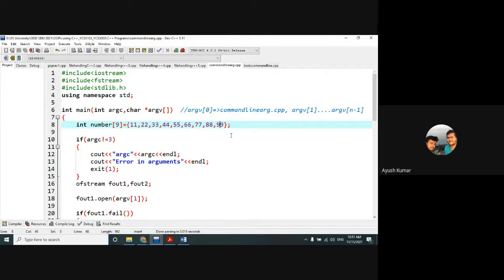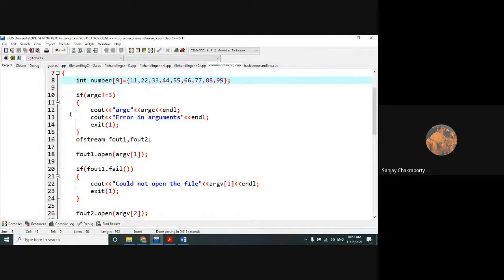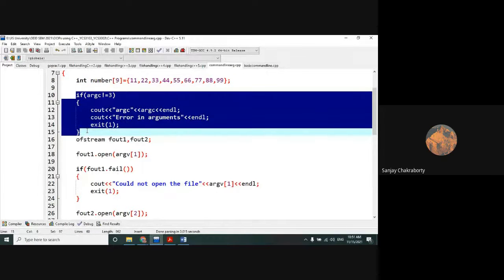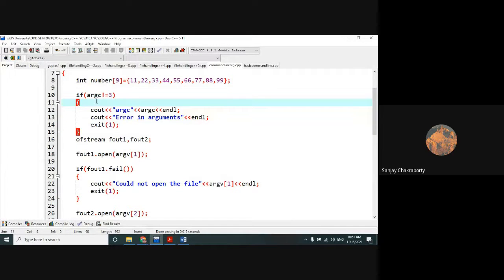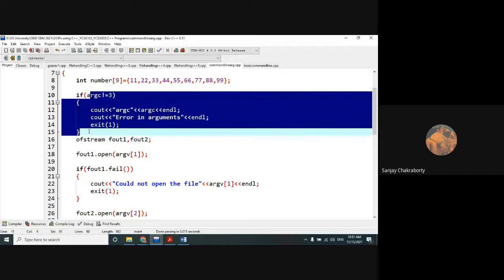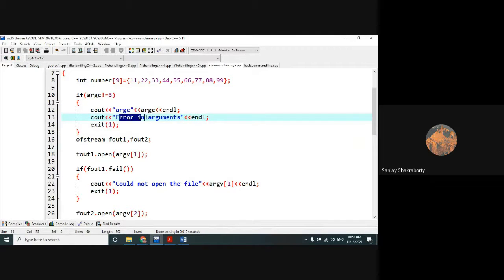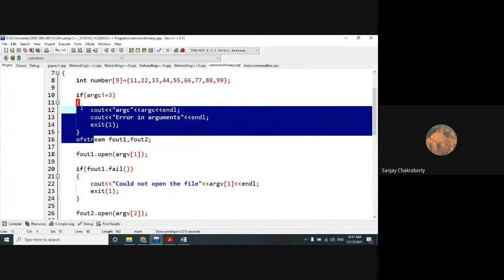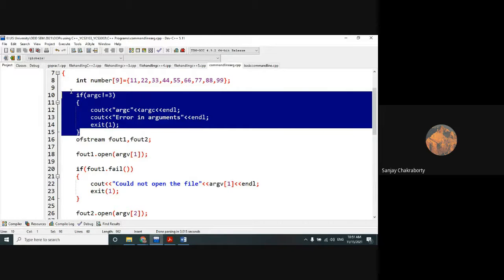Yes, sir. So what we will do? We will first check. This is for checking purposes. You may write it, you may not write it, it is your choice. This checks whether the total number of arguments is equal to 3 or not. If it is not 3, then you supplied wrong arguments, or there is an error in the arguments. That I have checked. So this part is optional, but it is a good programming habit to check whether the number of arguments is equal to 3. Why 3? The first argument is the default program name, the second argument is the odd file name, and the third argument is the even file name.